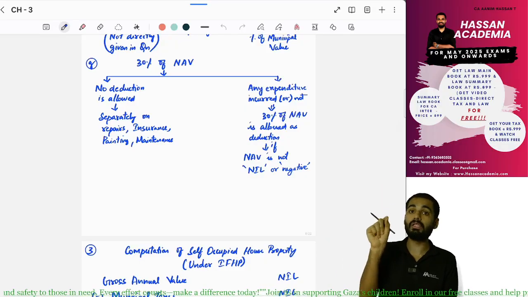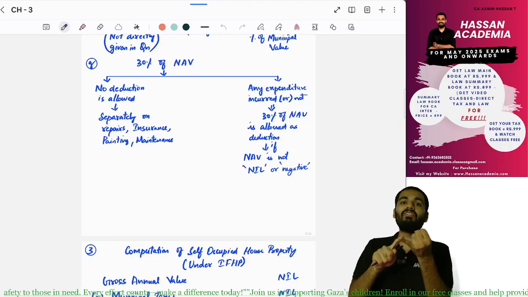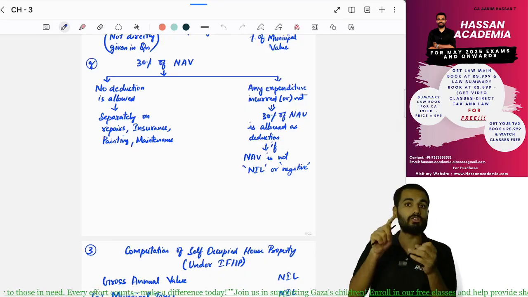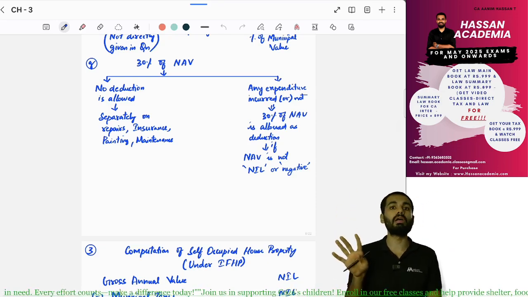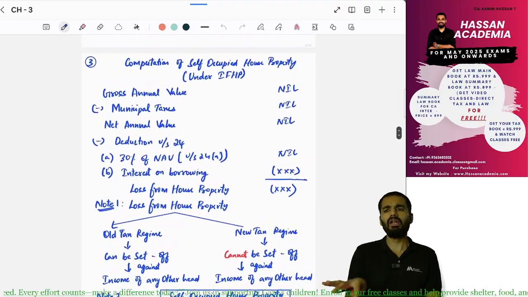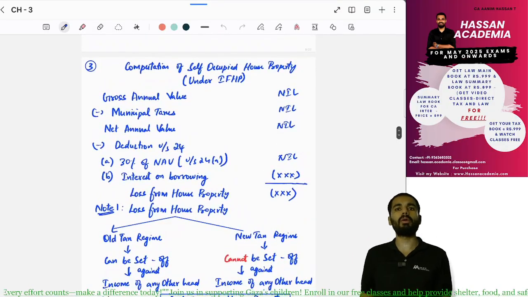Yes, but this 30% you can claim only if NAV is not nil or zero. NAV should be more than zero. Then only you can claim 30% of NAV. Yes or no? Yes. Next, computation of self-occupied house property.